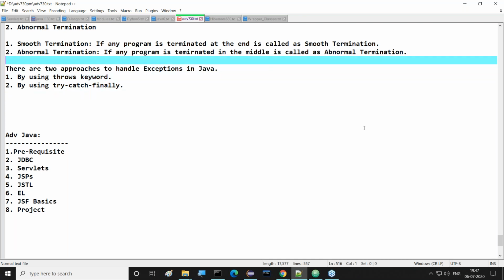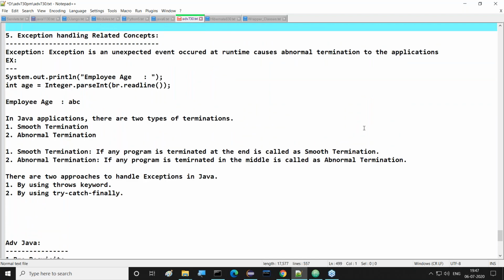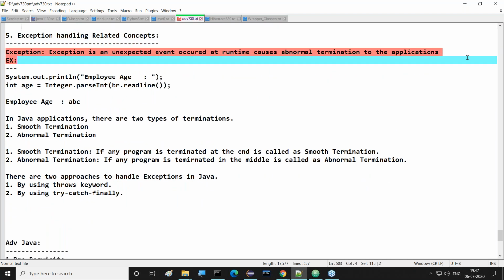Now coming to the concepts here. So tell me, guys, all of you now tell me, what is an exception? Right, sir. What is an exception? Please, all of you respond for me. Exception is an unexpected event occurred at runtime, causes abnormal termination to the applications. Good.